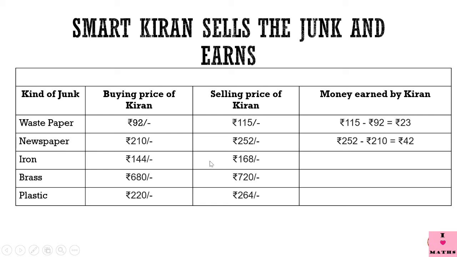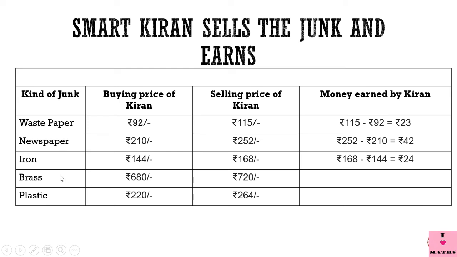See, she got more and she gave less. So naturally, she had a profit. She earned the money. How much money did she earn? 168 minus 144 is equal to rupees 24.